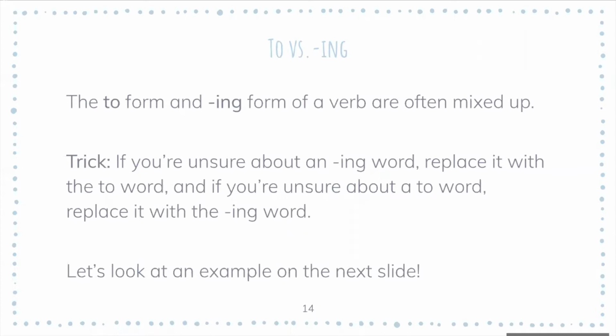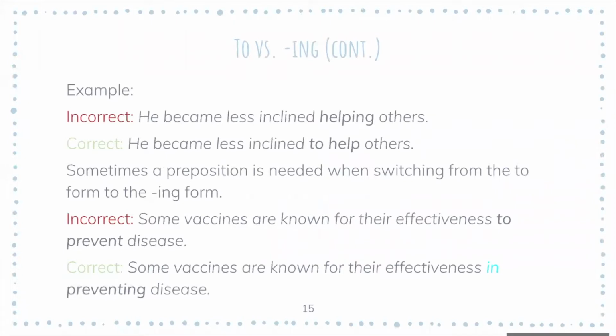So a trick if you're unsure: if you're unsure about an ing word, you replace it with the to word. And if you're unsure about a to word, you replace it with the ing word. Let's look at an example on the next slide because this is probably a bit confusing right now.